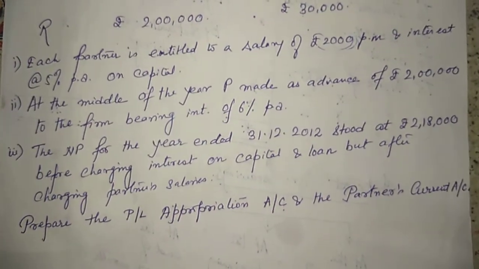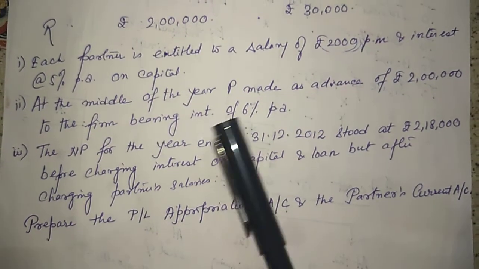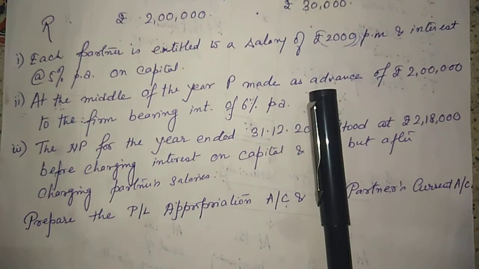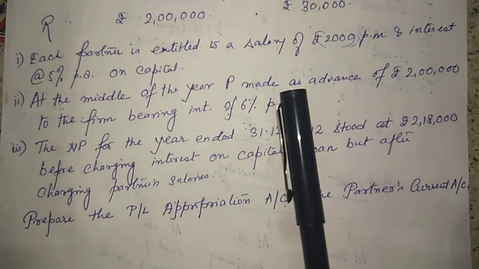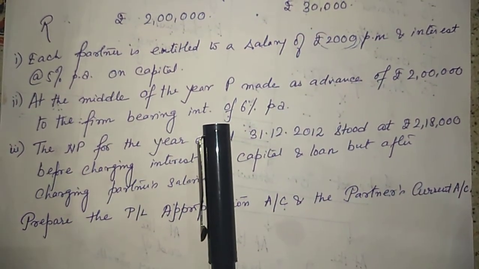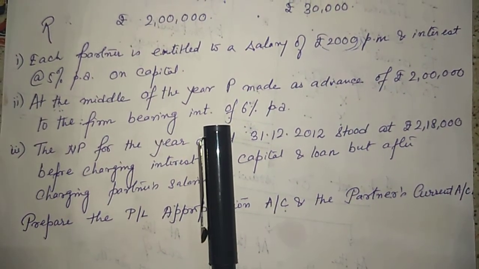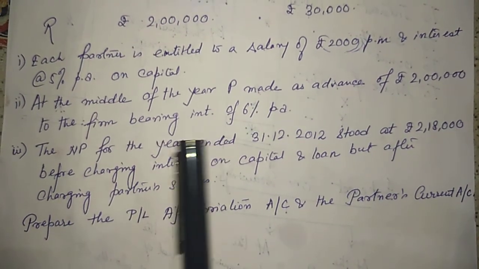At the middle of the year, that means 6 months interest. At the middle of the year, P made an advance. Oh, it's an advance, not a drawing. P made an advance of rupees 2 lakh to the firm bearing interest at the rate of 6%. Fine. That means this is interest on loan.